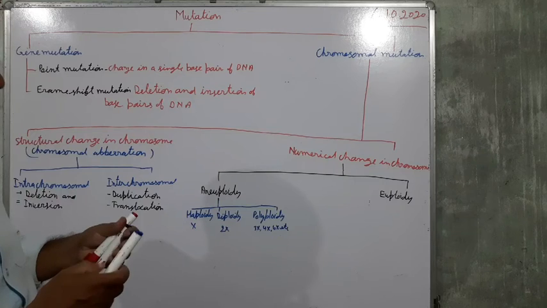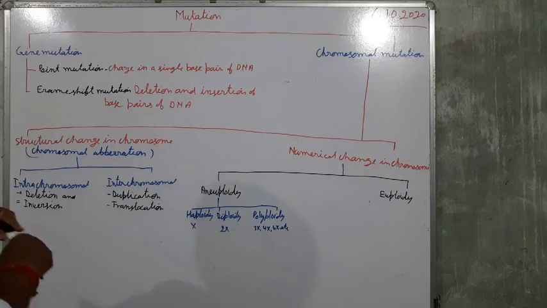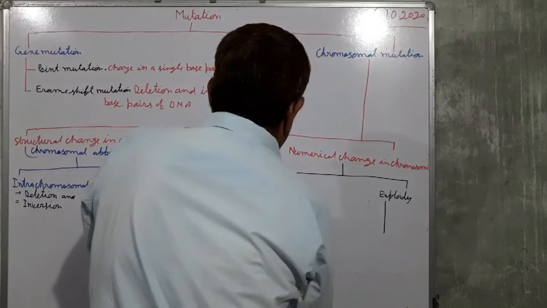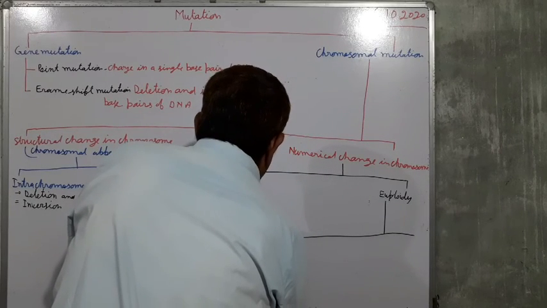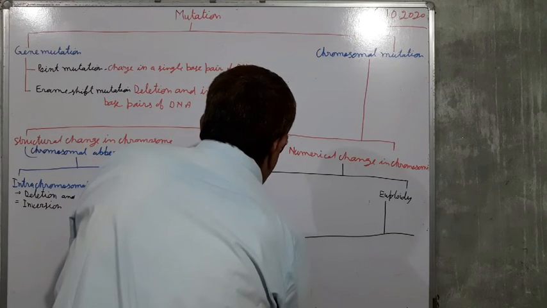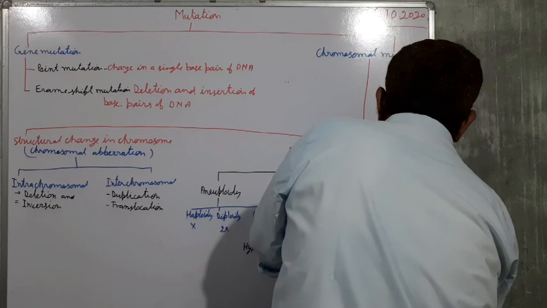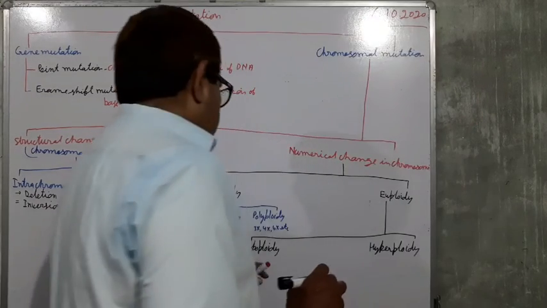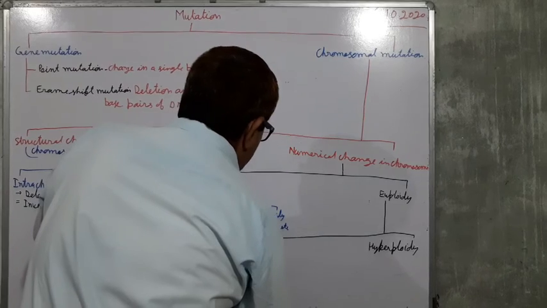And aneuploidy is of two types, hypoploidy and hyperploidy. In hypoploidy, the number of chromosome is less than the basic number of the chromosome.